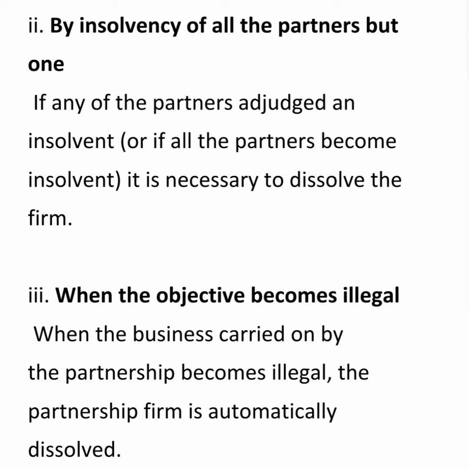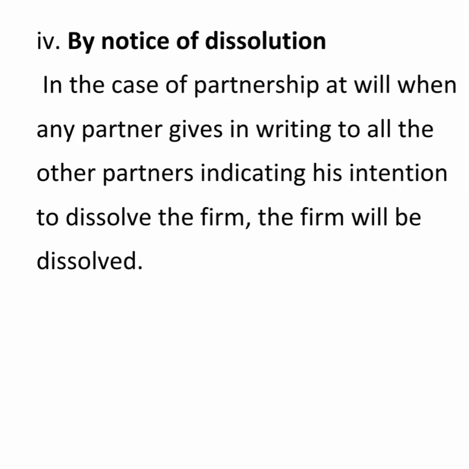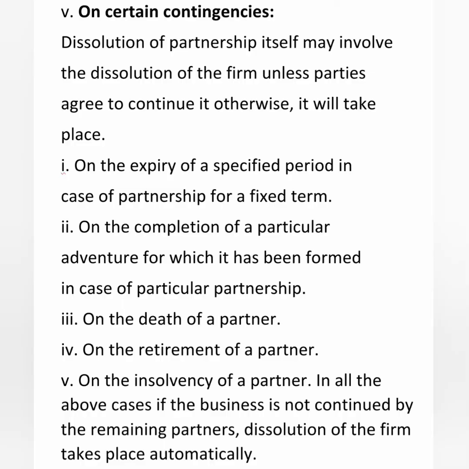Next, under without the order of the court, is when the objective becomes illegal. When the objective becomes illegal, that is, the running of the business becomes illegal and against the law, in such circumstances it comes to an end. Next one is by notice of dissolution. When a partner gives notice in writing to the other partners indicating his intention to dissolve the firm, the firm will be dissolved.